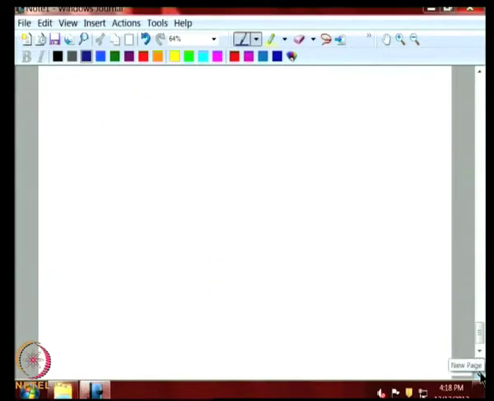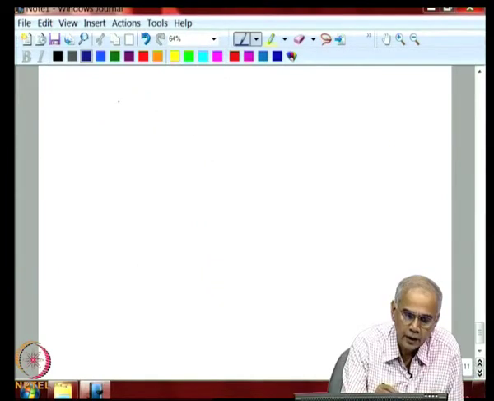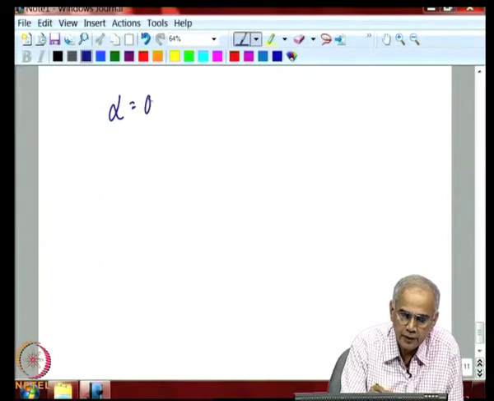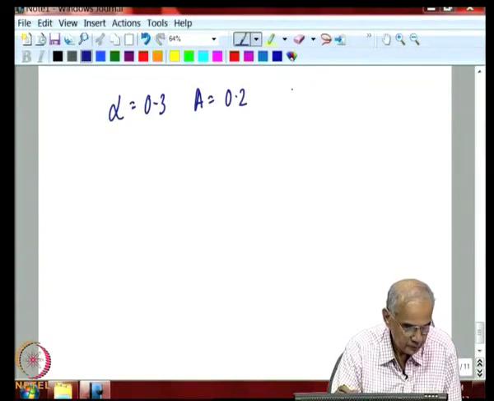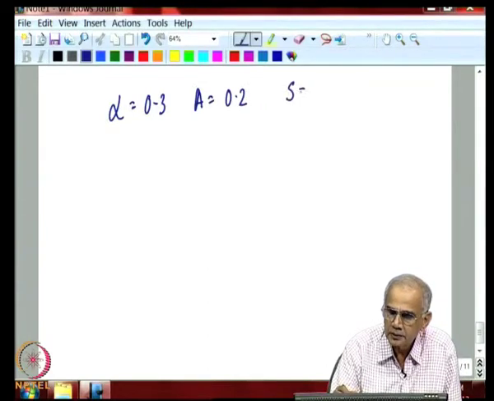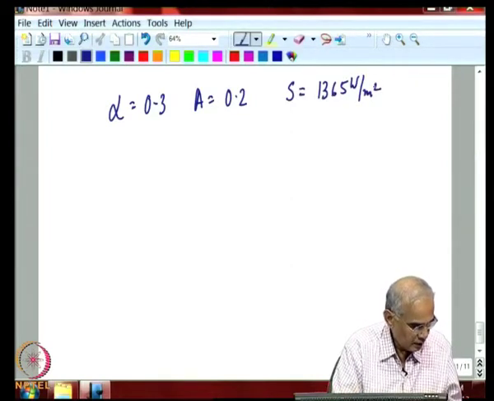Let us now put in the numbers. Suppose you take albedo as 0.3, solar absorptivity which is typically around 0.2, and S as 1365 watts per meter squared.